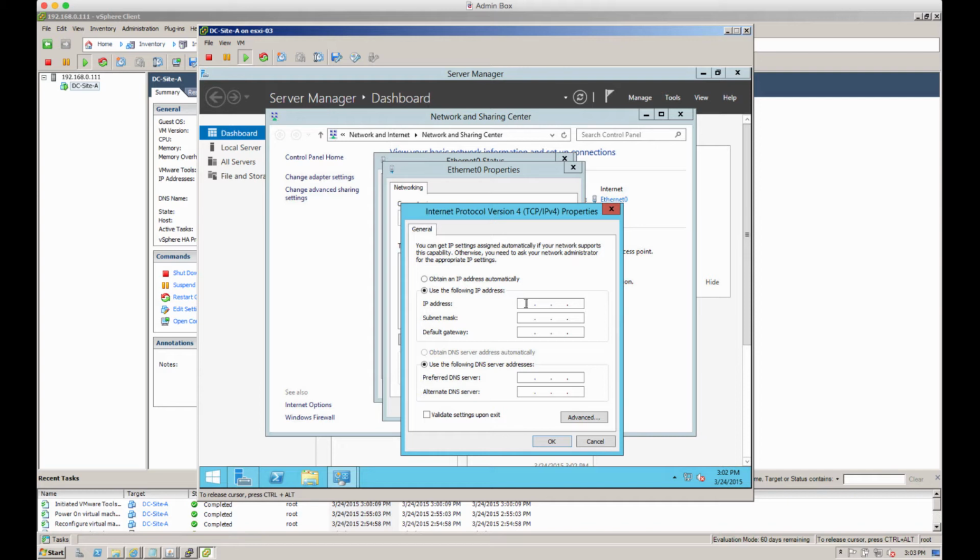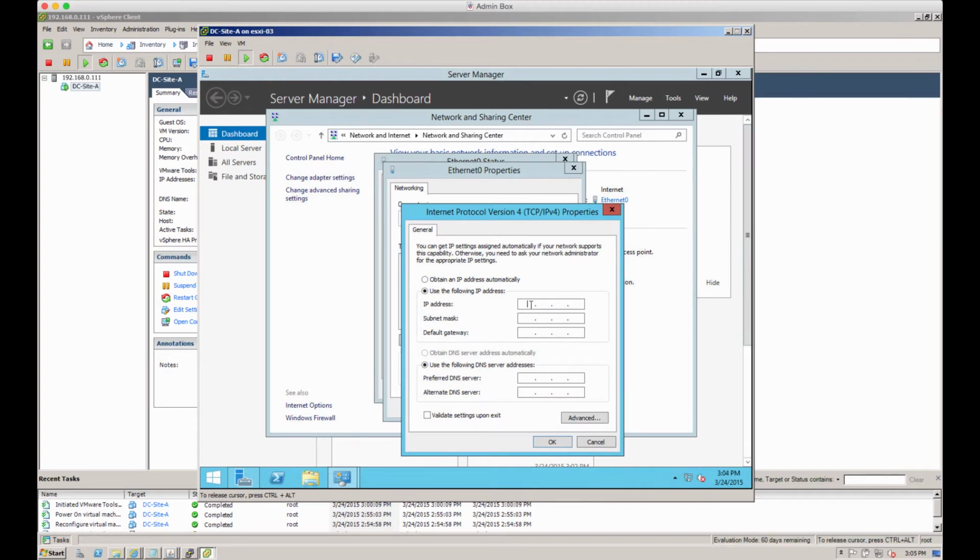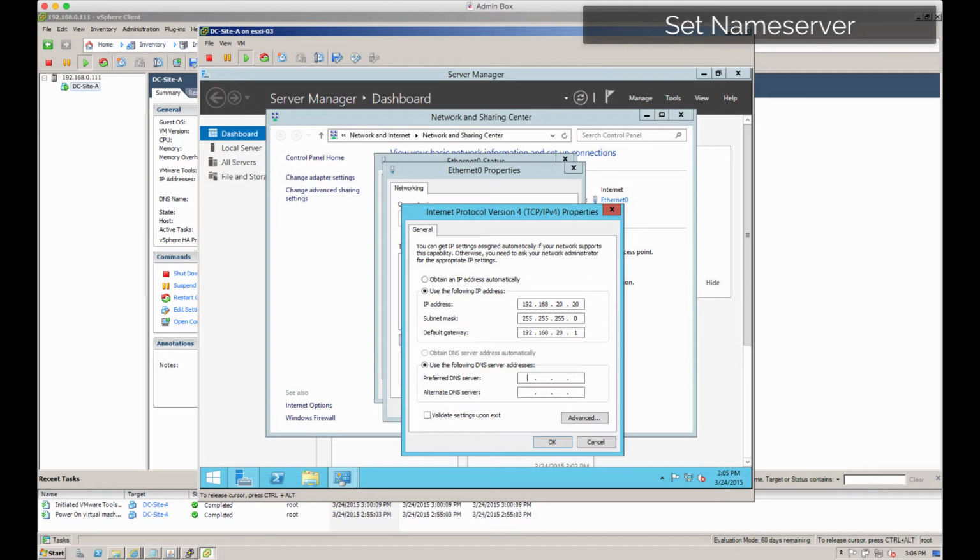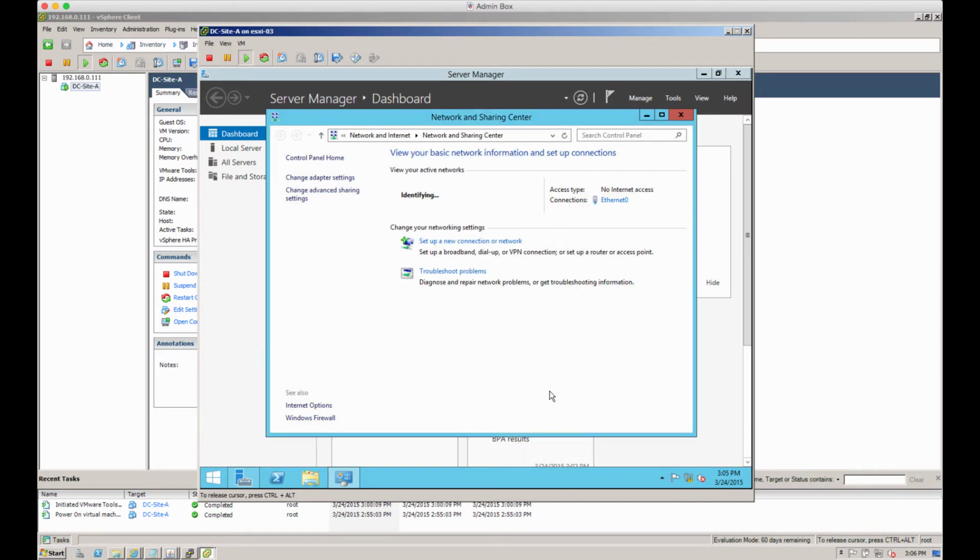So we'll just set that IP address to, you'll be able to see those details on the blog article. It's 192, if I don't typo too much, 192.168.20.20 for this VM. Make sure it's relevant to your network if you're not following along step by step this exact guide. We'll also set a name server to be this local host, 127.0.0.1. So what that means is when we install the DNS services in a couple of steps time, it's going to look to the service on the local machine for that step.